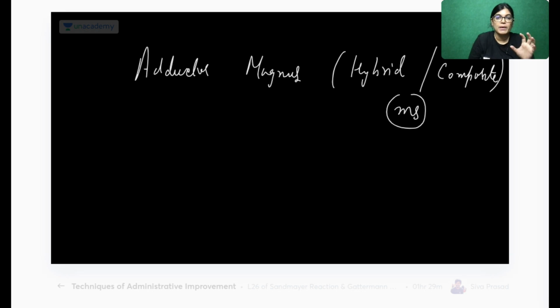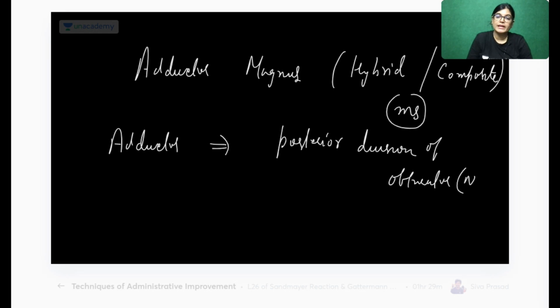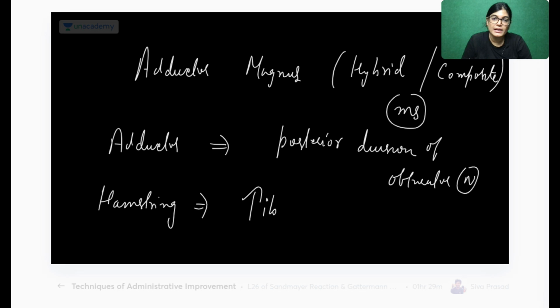If we talk about the adductor part of the muscle, it is getting innervation from the obturator nerve. The adductor part is getting innervation from the posterior division of the obturator nerve. And if we talk about the hamstring part or ischial part, the hamstring part is getting innervation from the tibial component of the sciatic nerve.